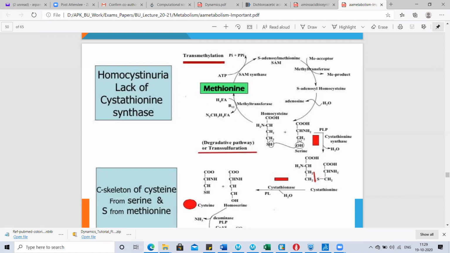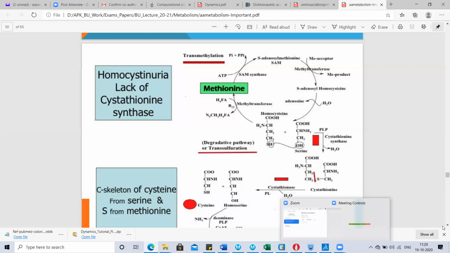So this cycle leads to the production of methionine and homocysteine in the body, and it also involves lots of methyltransferase reactions, which are important during methylation, or we can say hypermethylation of DNA. So remember the cyclic pathway.